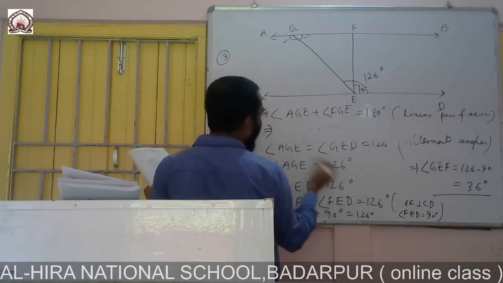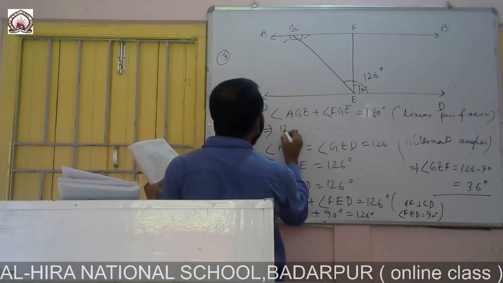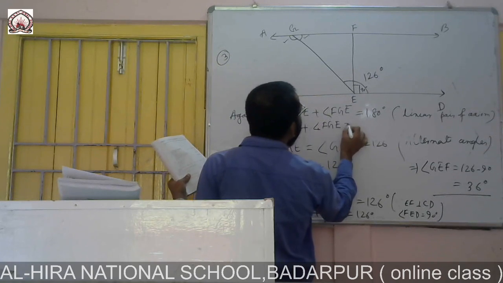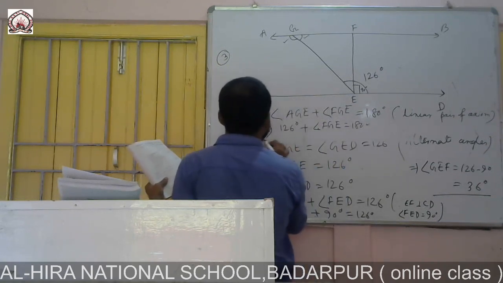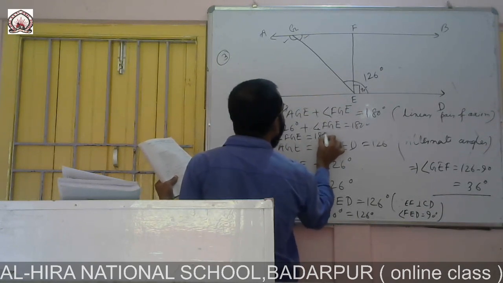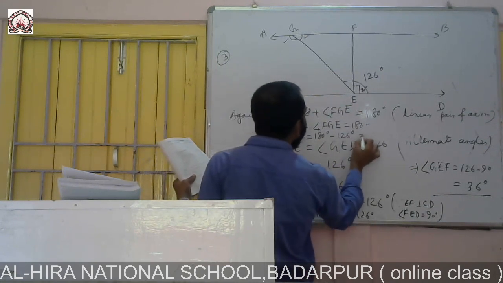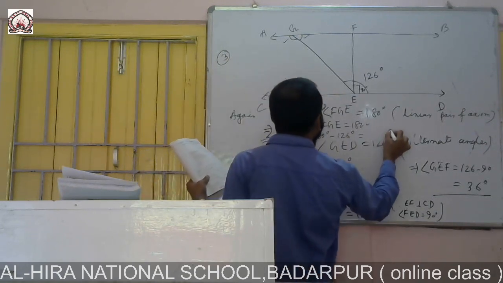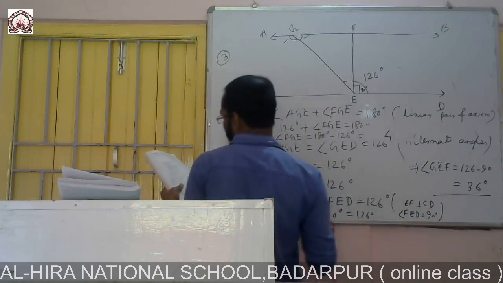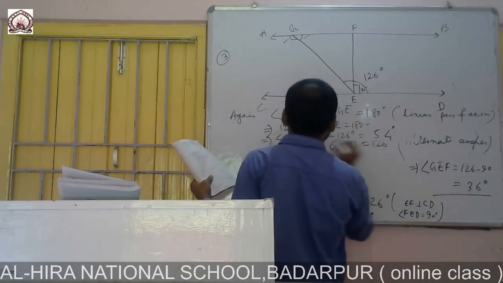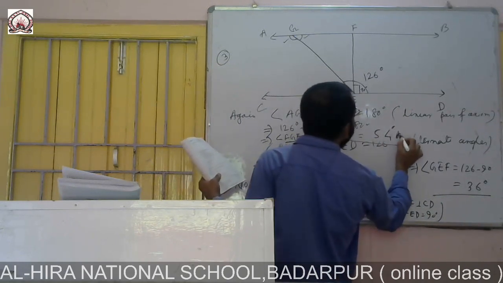and already AGE we found earlier as 126, and then FGE is equal to 180 degree. So angle FGE will be 180 minus 126. Now 10 minus 6 is 4, and this 7 carry 1, then 8 minus 1 is 7, 7 minus 2 is 5, 54. So this is found out, 54. So this one is the answer.